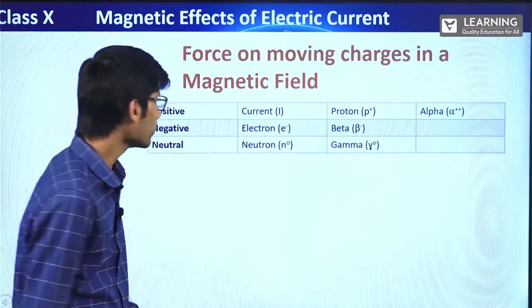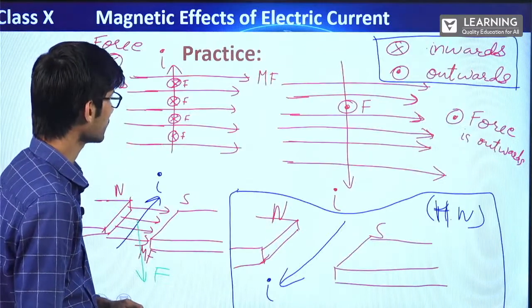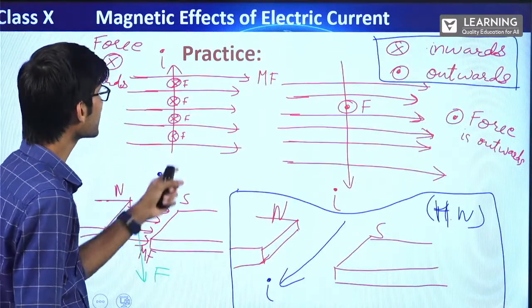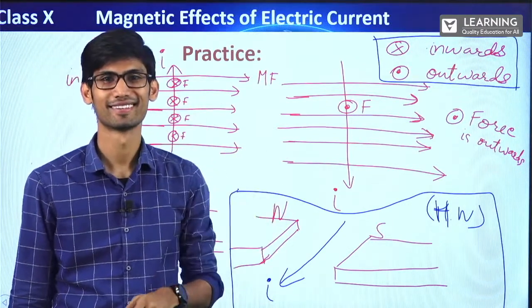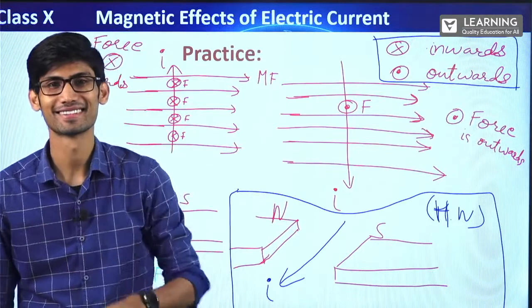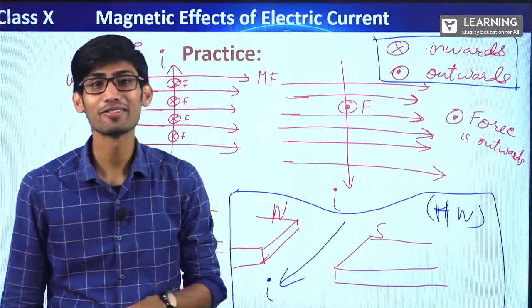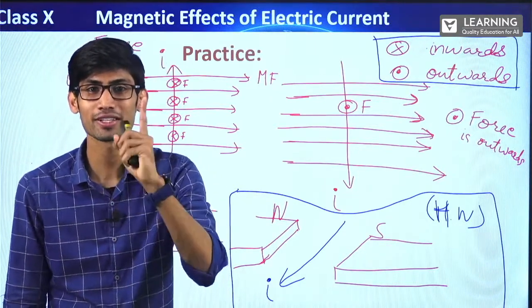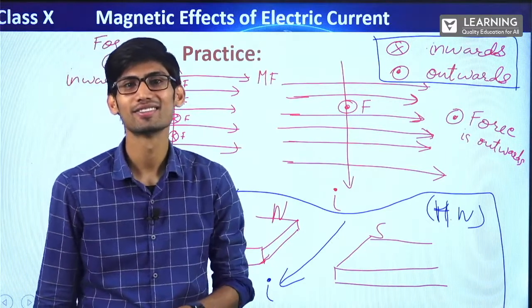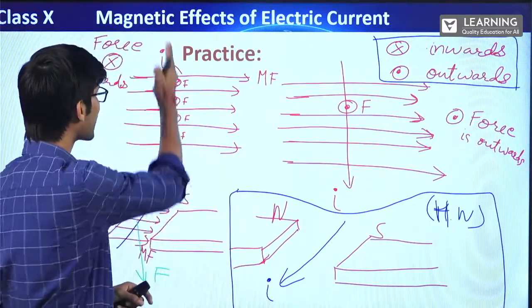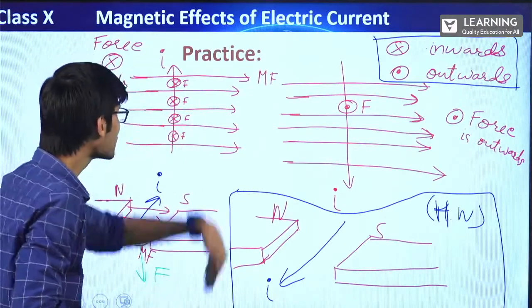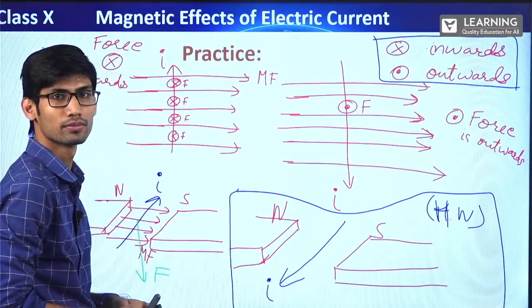So now here in this, when the conductor or the current was going, what is actually flowing? The charges. What is actually flowing? The charges. The force is actually experienced by the charges, right? So that means here if you see, if the current is going upward, the negative charge is going downwards, right?